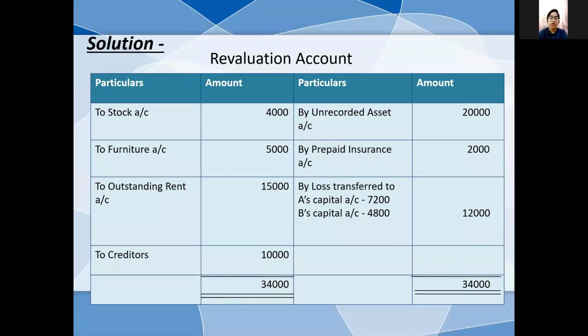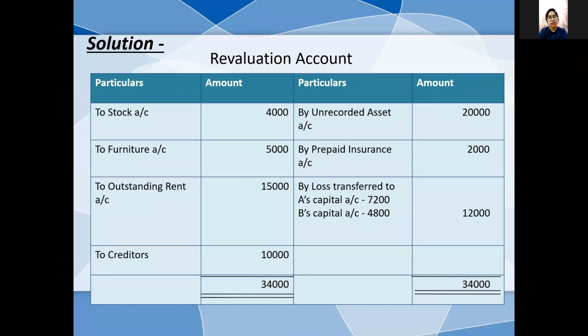To stock account debit 4,000, as the stock got reduced by 4,000. To furniture account debit 5,000, as furniture's value got reduced by 5,000. To outstanding rent account 15,000, as an unrecorded liability arose. And to creditors account, as creditors increased by 10,000.